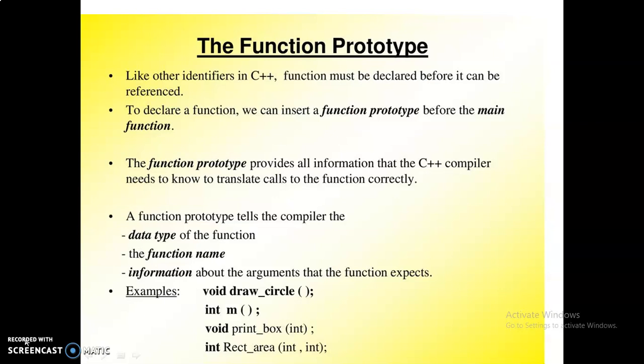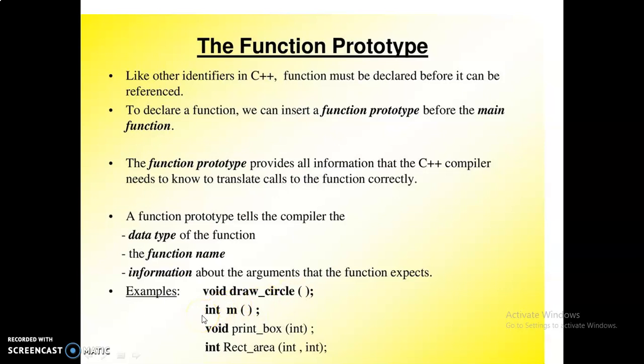In the first example, void draw circle is the function name. Here the void is the return type. That means it does not return any value. The function does not return a value. That is the meaning of void. And then the function name is draw circle. There is no parameter passed here within the parentheses. This is empty. So this is an empty parameter list. No parameters are passed here.